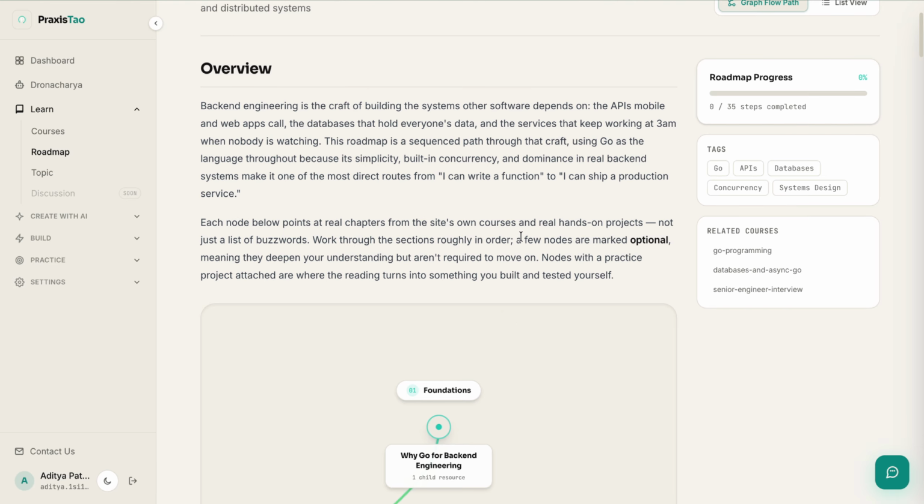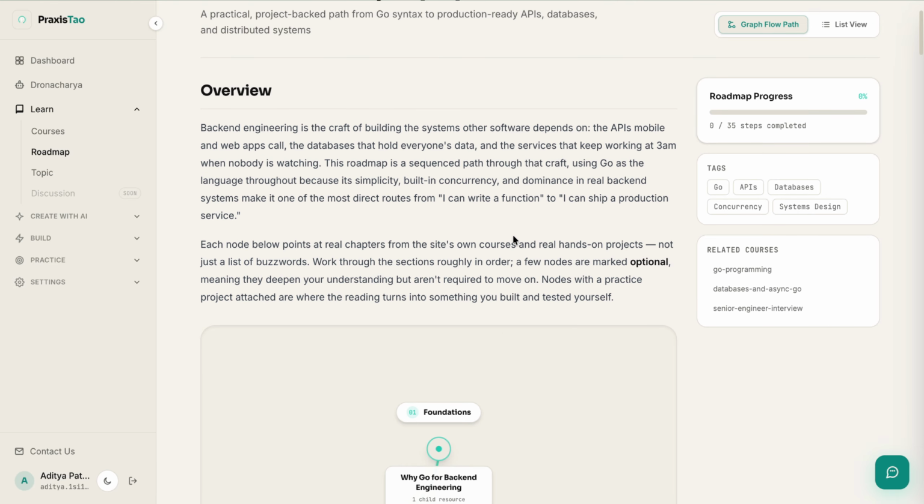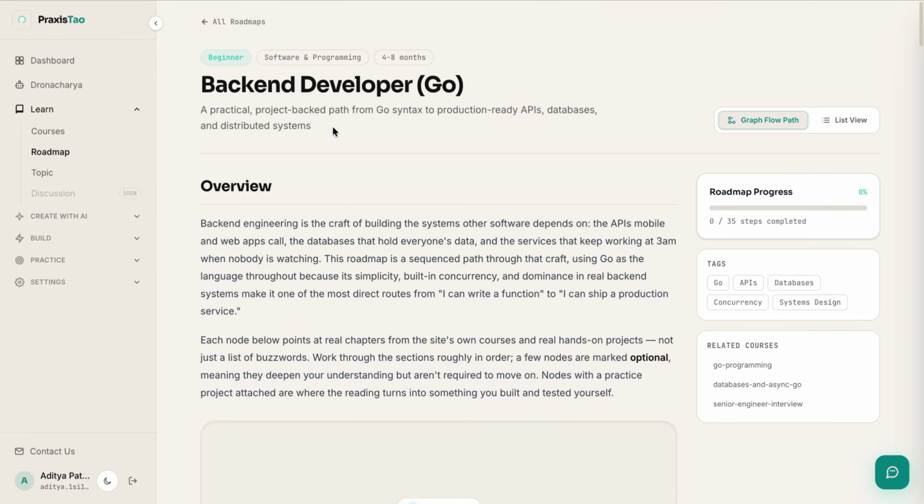Now, what is a roadmap comprised of? We have seen courses are separate entities, like separate course topics, but a roadmap comprises multiple courses together. For example, to become a backend engineer, you have to understand Go programming, you have to understand databases and async systems, and you also have to have knowledge of system engineering and senior engineer interview topics to actually crack an interview.